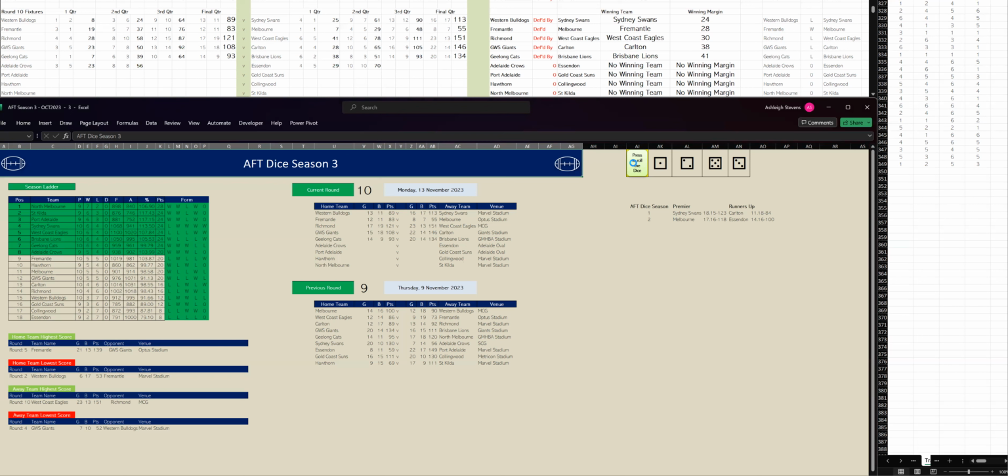Third quarter's done. Essendon have kicked 5 goals, 3 to Adelaide, 1-2. And at three-quarter time, Adelaide are down by 39 points. Let's go to the last quarter, this game.